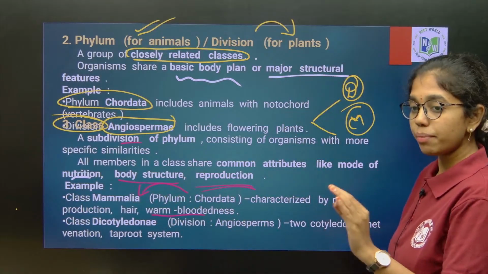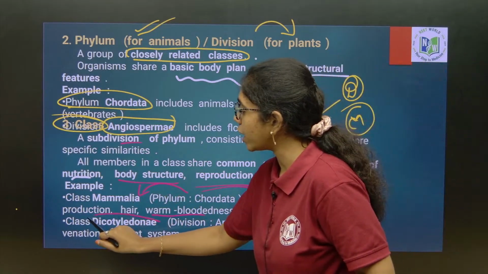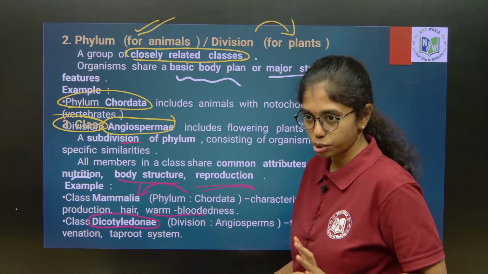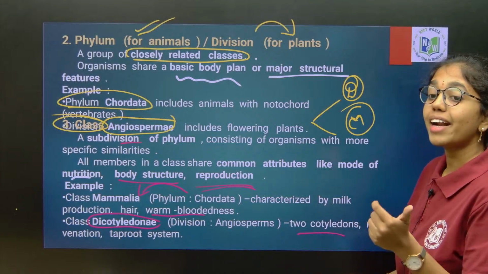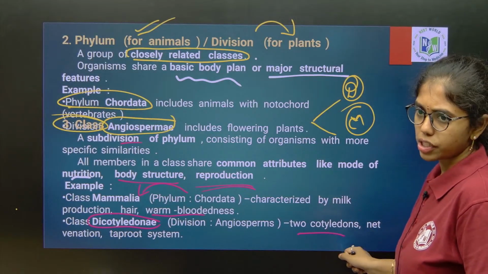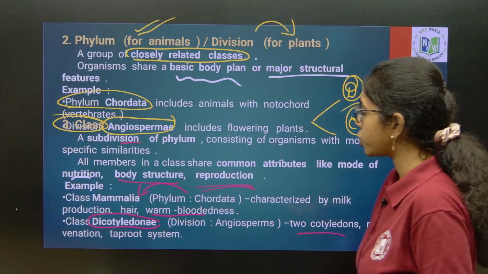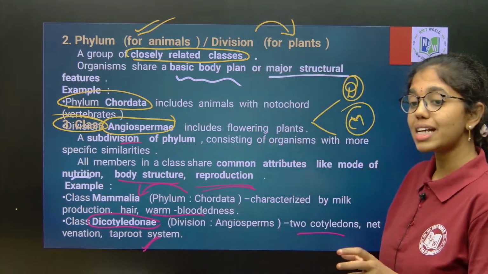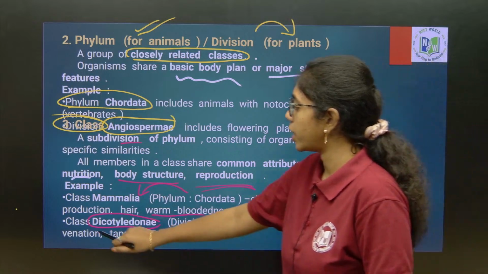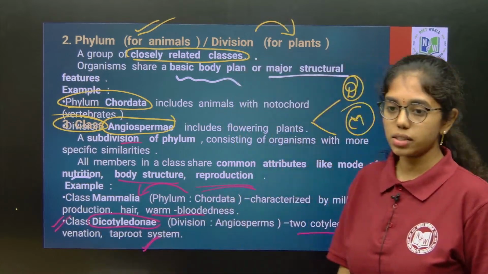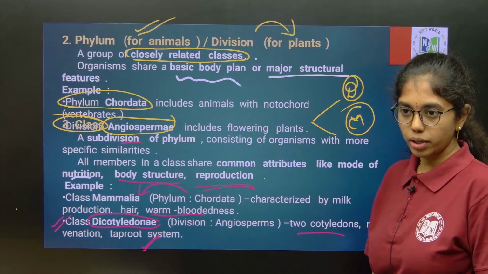Likewise, if you see the class Dicotyledonae, which is placed under angiosperms, what are the common characteristics? Two cotyledons, reticulate venation or net venation, and taproot system. These are the common characters of all the organisms placed under class Dicotyledons. Till here it is clear? Any doubt anywhere? No, right?